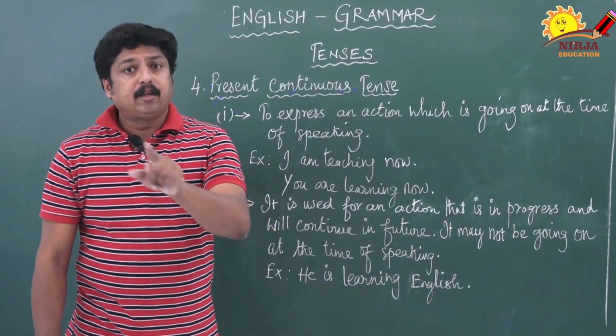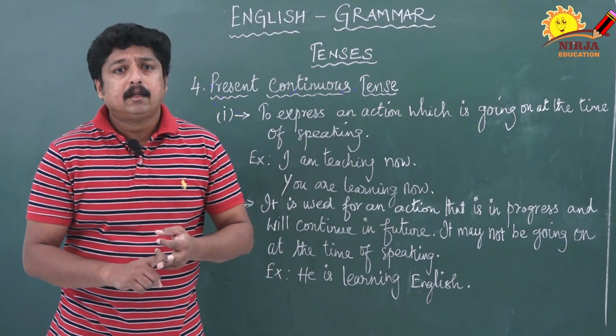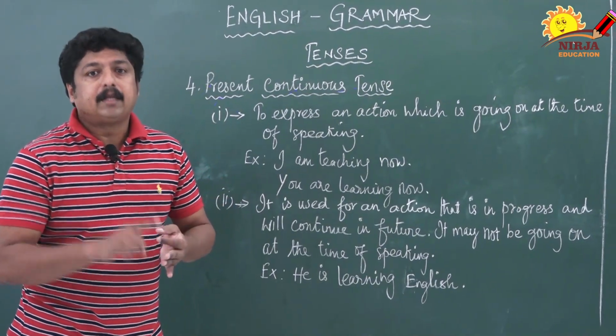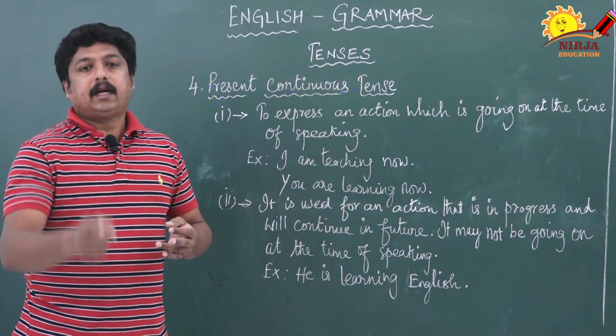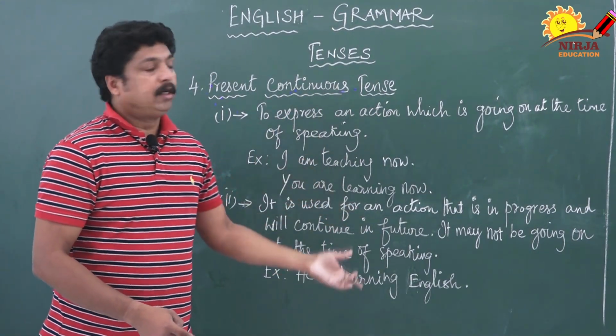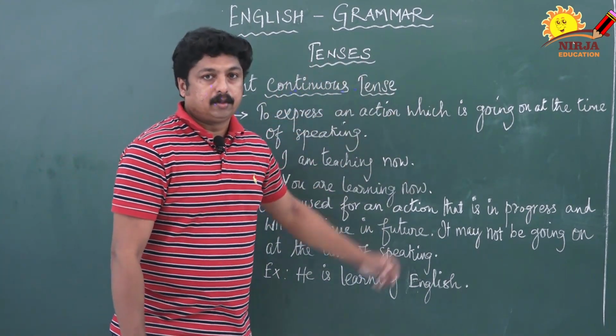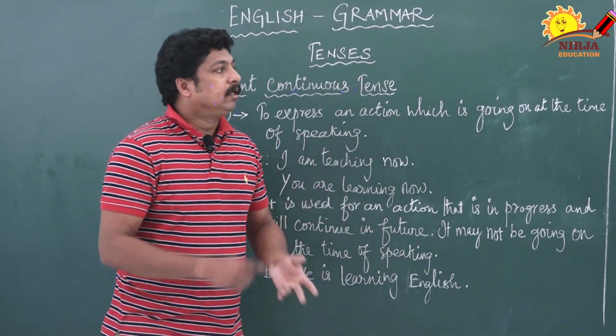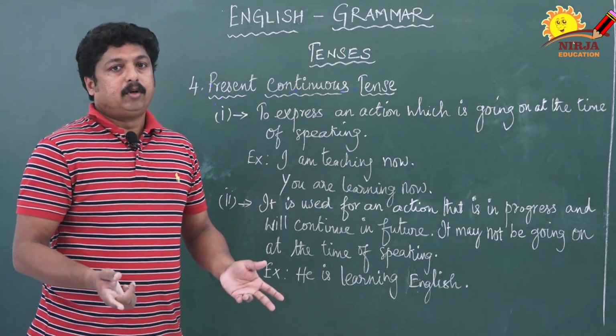I hope you learned the formula. What is the formula? Am, is, are plus present form of verb plus ing. This tense can be mentioned as progressive tense also. Progressive tense, continuous tense, both are same only.